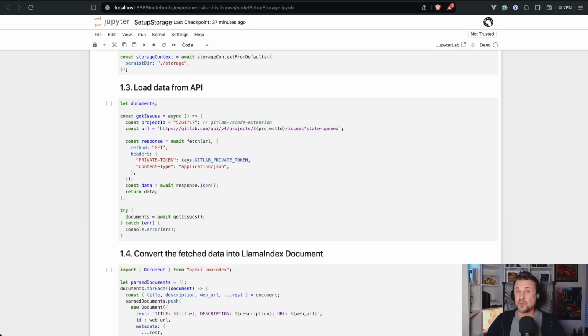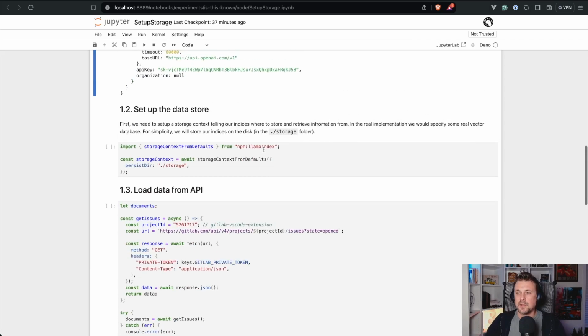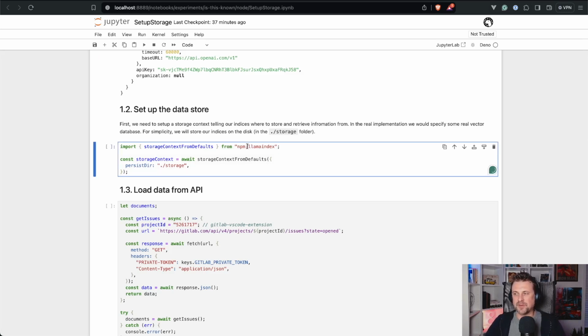However, if you give it a try, I bet you will like the simplicity of how Jupyter notebooks run in Python. There is one thing when you work with the Deno kernel in Jupyter notebooks. If you import from node modules, Llama Index for example, you have to prefix it with npm colon.